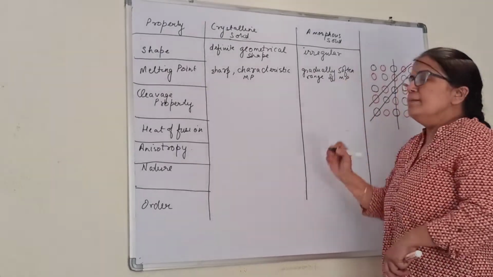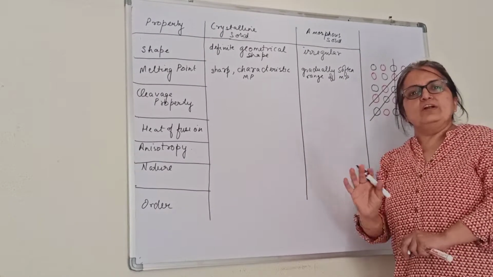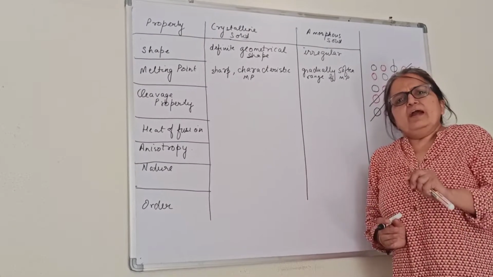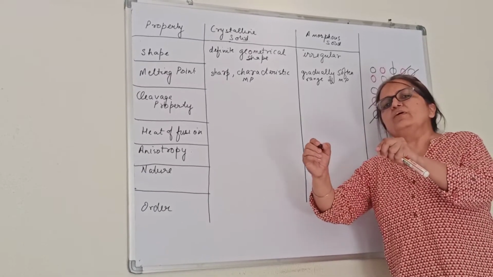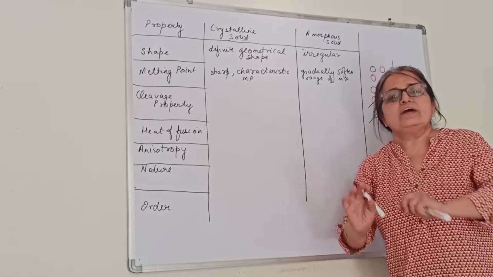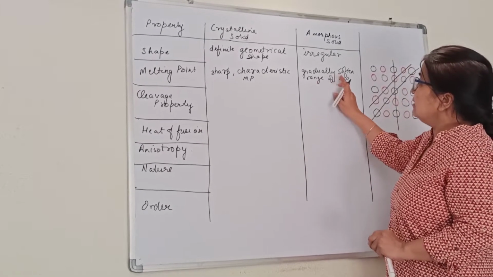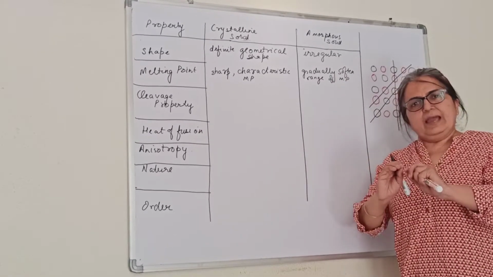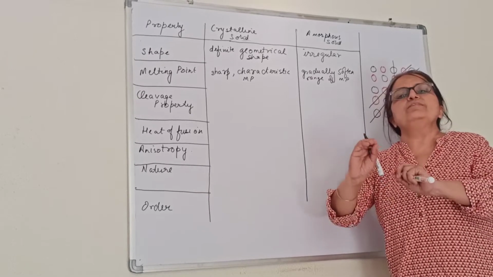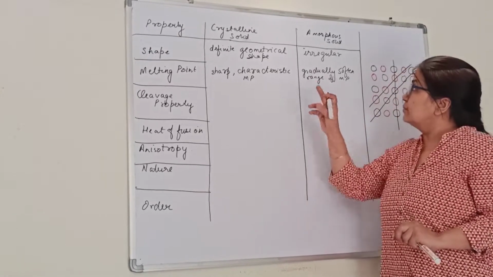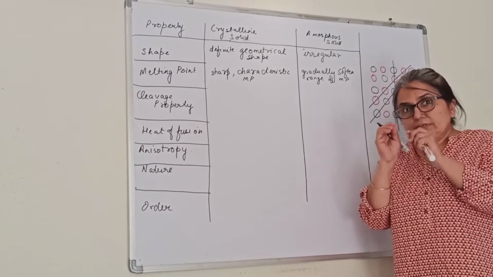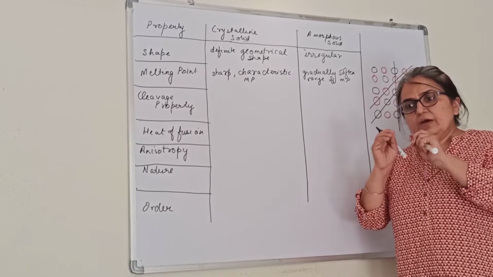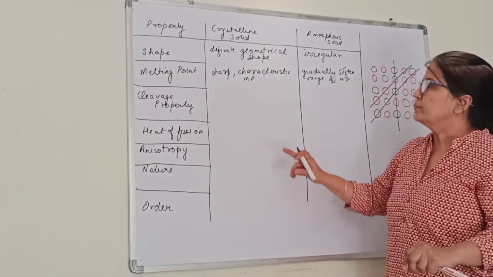That means if it has a melting point at, say, 40 degrees, it may start at 39.5 and go up to 40.45 or whatever. Just a rough idea I am giving you. They will gradually start melting and the whole solid will melt in some time. They do not have a sharp, characteristic, or definite melting point.